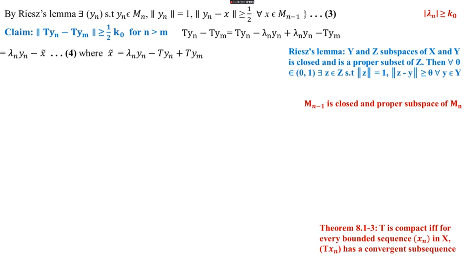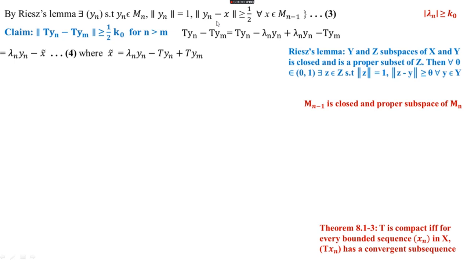So for each natural number n we get an element z, so name it as yn. For every n we get an element yn in Mn, so we get a sequence yn. By Riesz lemma, that is repeated application of Riesz lemma, there is a sequence yn such that yn belongs to Mn and norm of yn equal to 1. Here yn is instead of z.